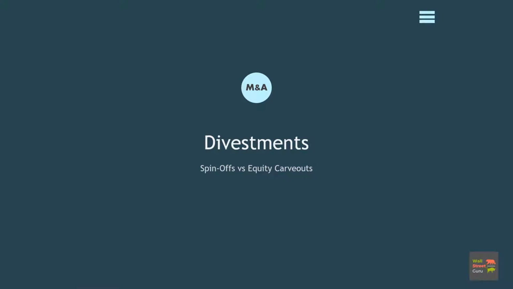Divestment is the process of selling subsidiary assets, investments, or divisions of a company in order to maximize the value of the parent company or obtain better operational efficiencies. Divestment is also known as divestiture. Divestments typically take two different forms of equity carve-out or spin-offs. Let's go through some of the differences.